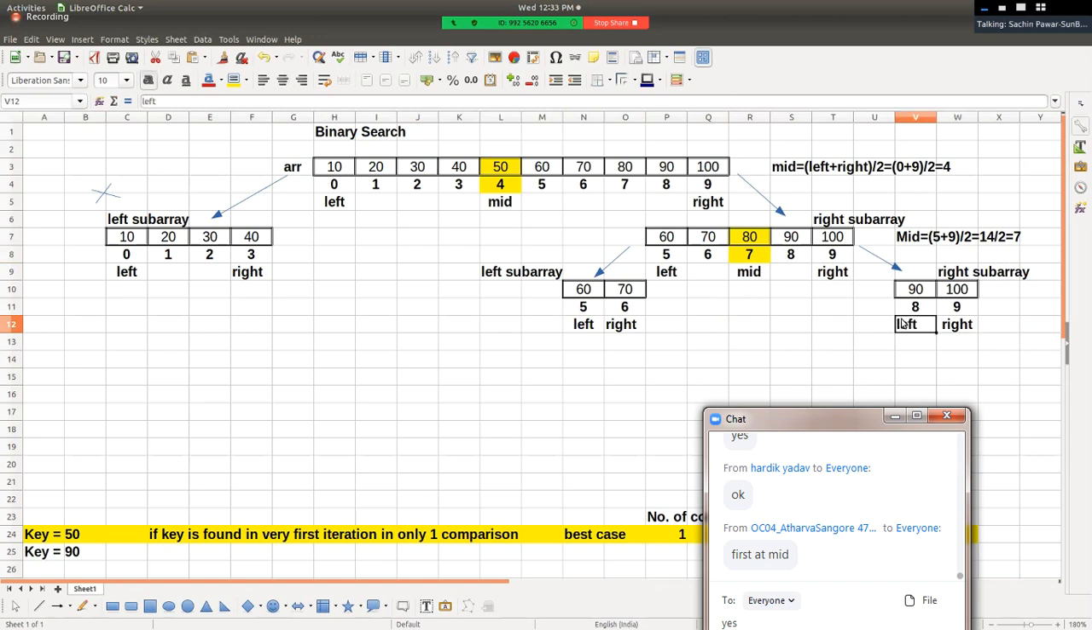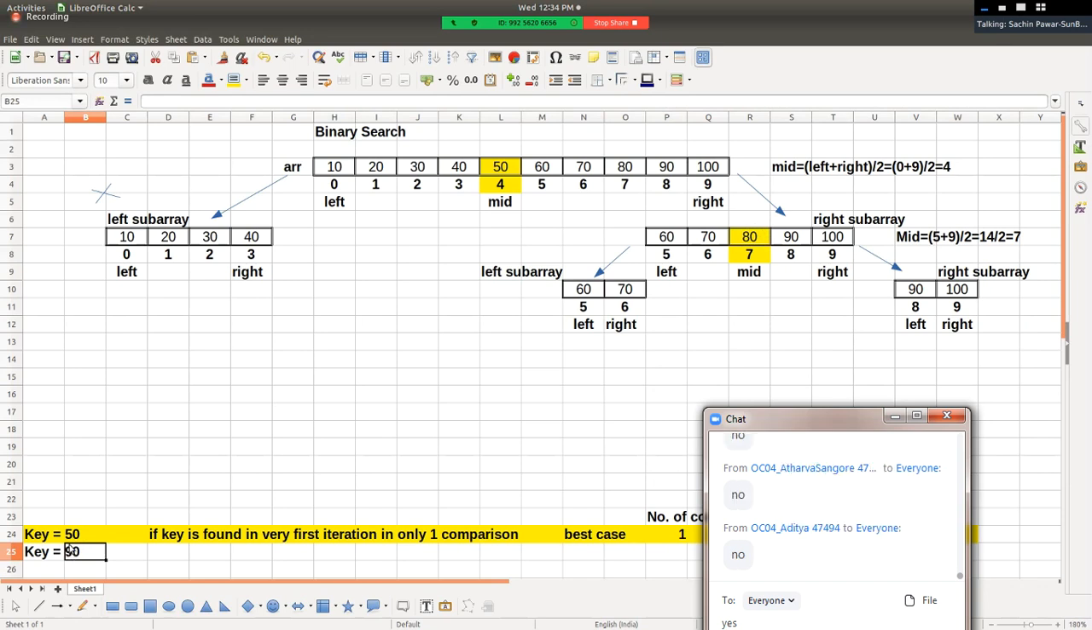Hello friends, will everyone understand this? Right? Okay, it means by means of calculating mid position, the array has been divided into two sub arrays. Now we'll compare the value of key 90 with this mid position element. So what is the value of the mid position element? 80. Is 80 equal to 90?